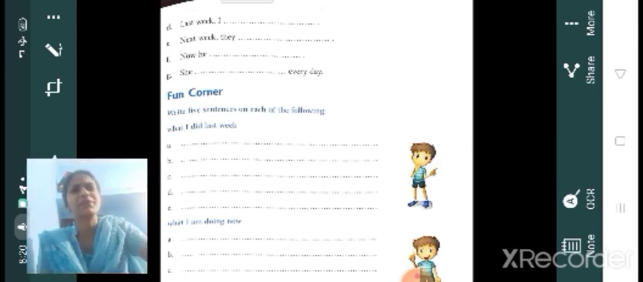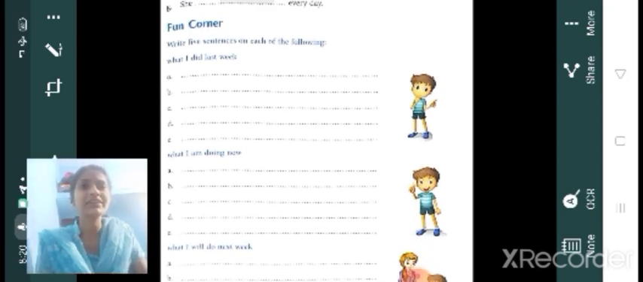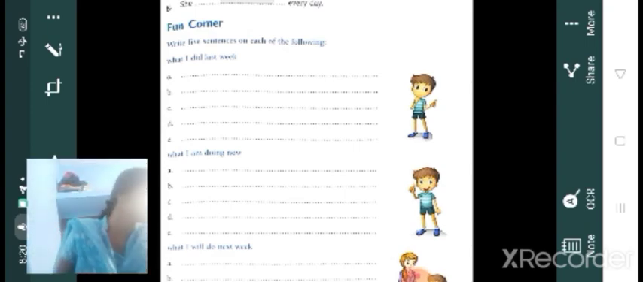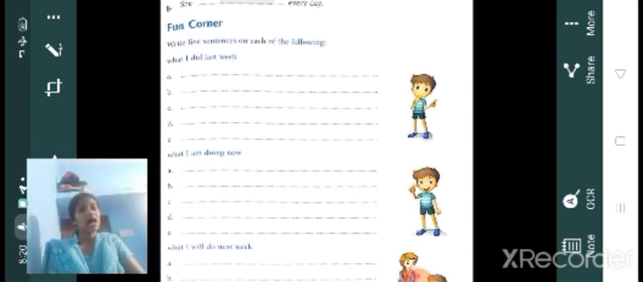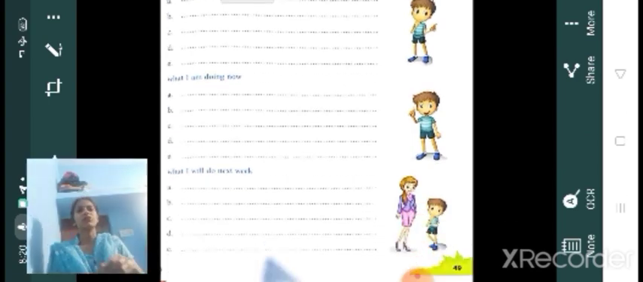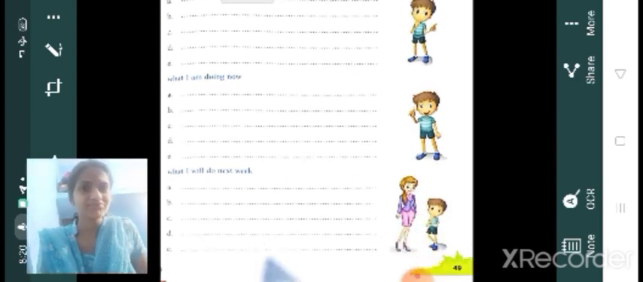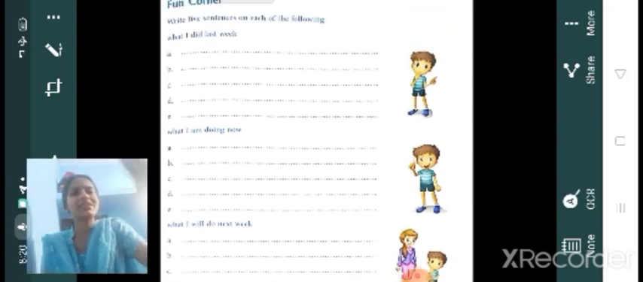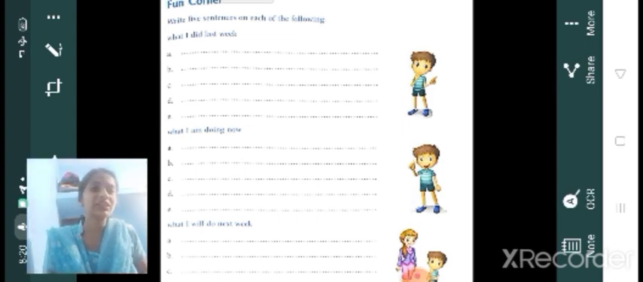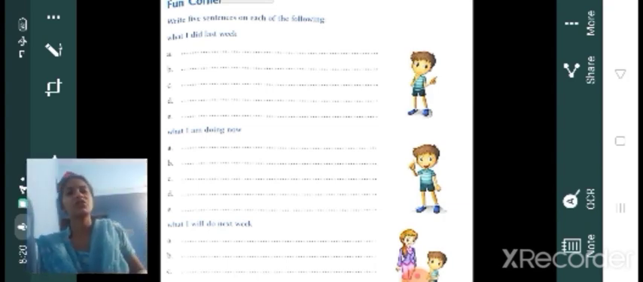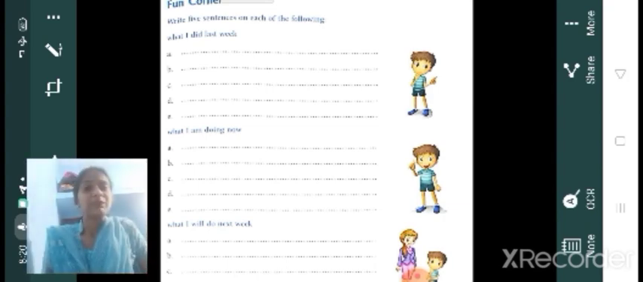Just like that. Okay. Then fun corner, write 5 sentences on each of the following. So what I did last week, so that you can do. Children, you have to write there what you did last week. Then next one, what you are doing now. And after that, write what you will do next week. So first one is past time. Second one, time of action is present. And third one, time of action is future. Okay? Please try to do it.